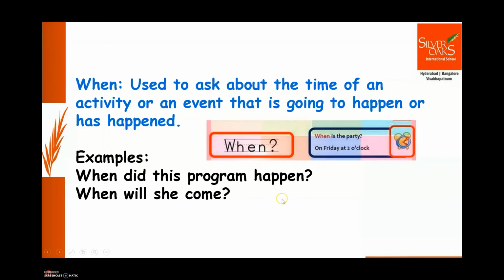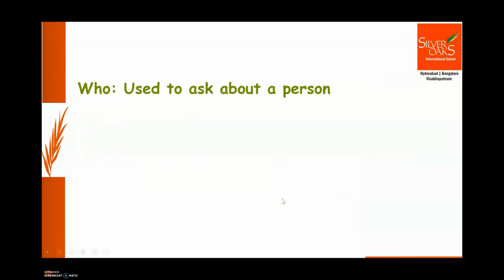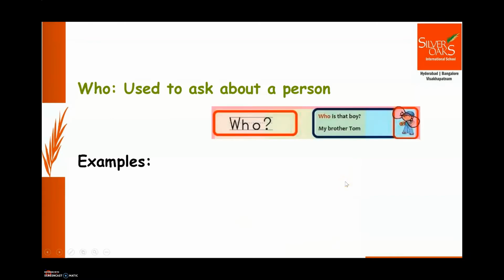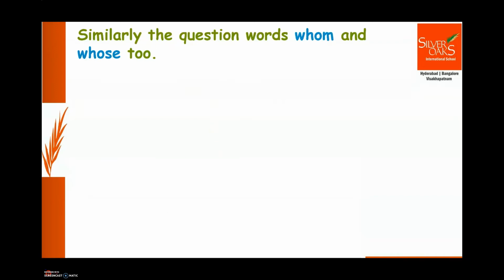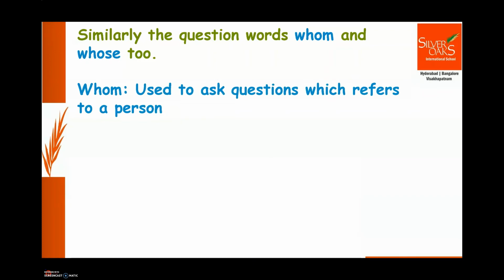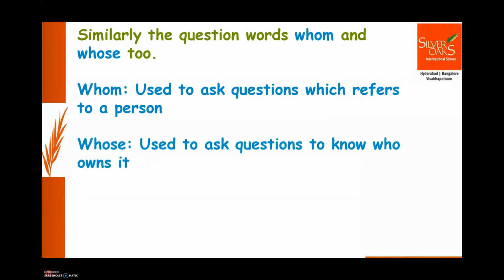Let's talk about next question word. Question word who. Who is used to ask about a person or persons. Okay. Who is she? Who is crying this loud? Okay. So question word here is asking about or refers to a person. Similarly, the words whom and whose too. Okay, question word whom is used to ask questions which refers to a person, and whose is used to ask questions to know who owns something.